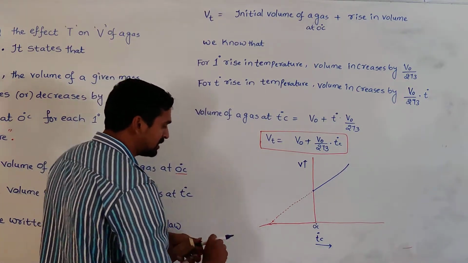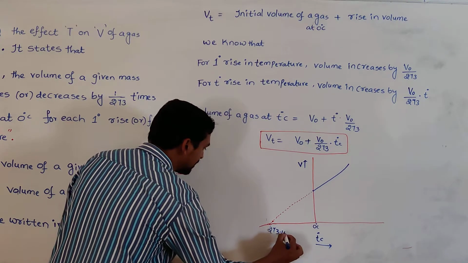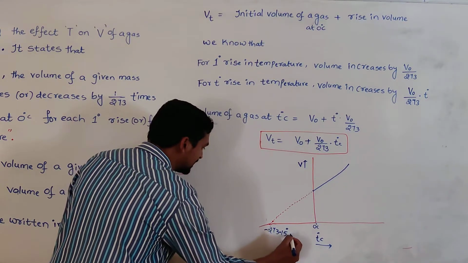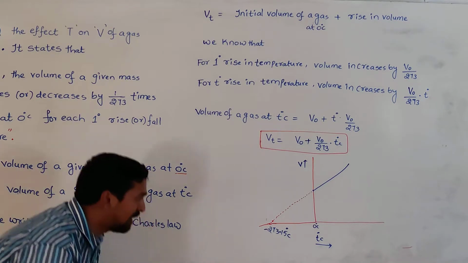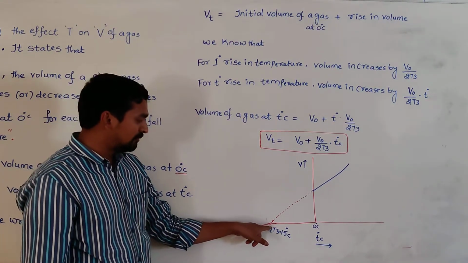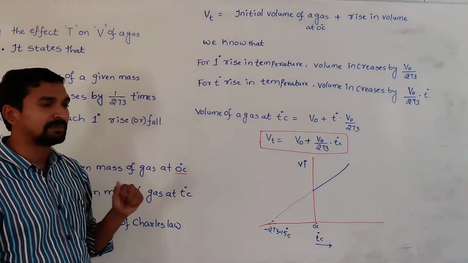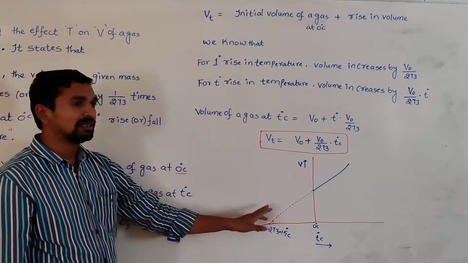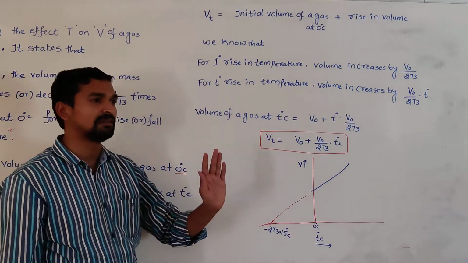So whenever it touches this horizontal x-axis, what is the temperature at that time? It is minus 273.15 degrees centigrade, the least possible temperature at which the volume of a gas becomes zero. Now after further decreasing below minus 273.15 degrees centigrade, what is happening? The volume of a gas becomes negative. So a volume of zero or a negative volume has no physical meaning.